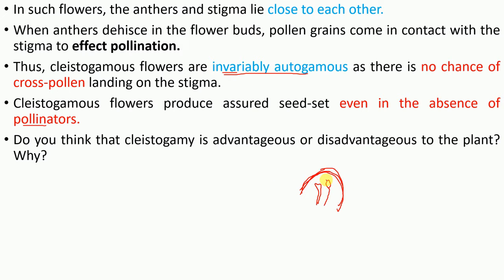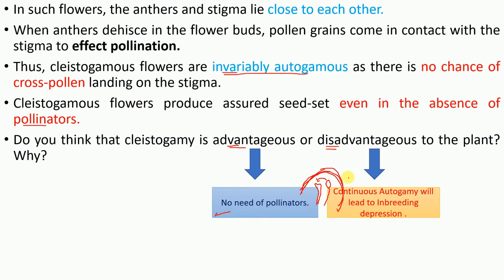So there is only one chance and it is autogamous. It has an advantage as well as a disadvantage. What is the advantage? As I stated earlier, there is no need of a pollinator. And what is the disadvantage? Continuous autogamy will lead to inbreeding depression.